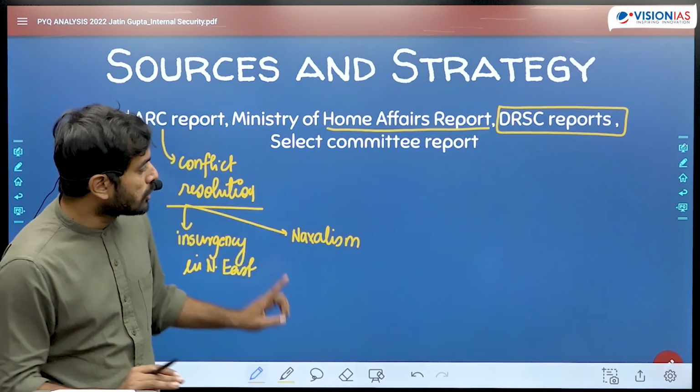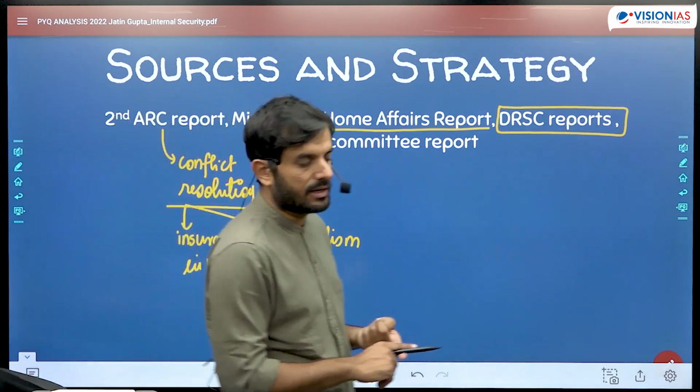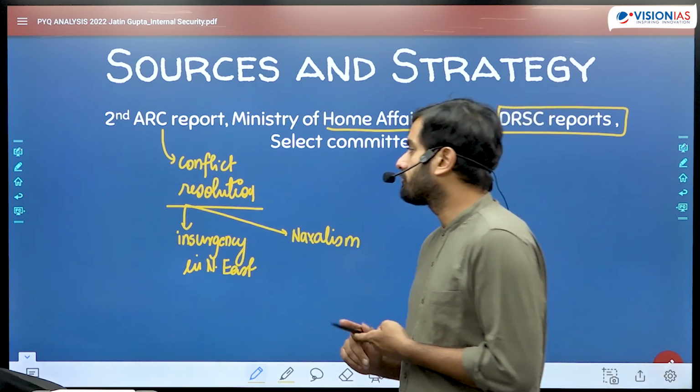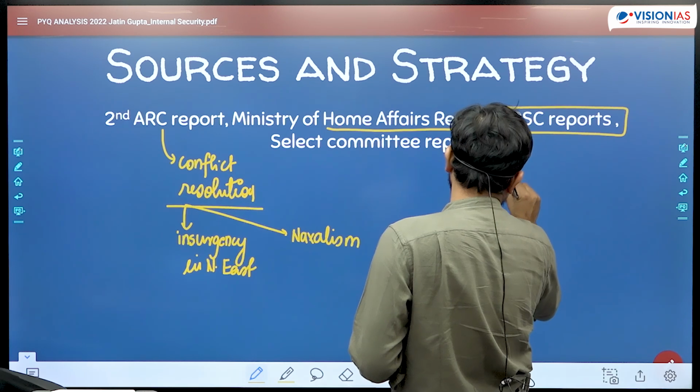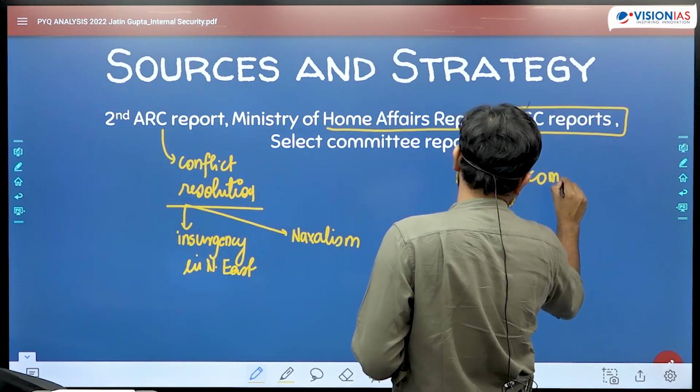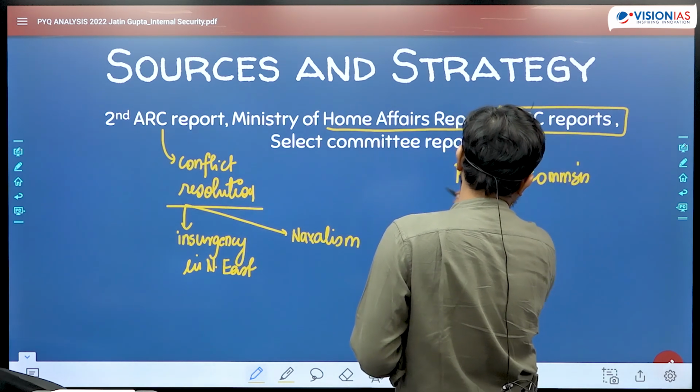Apart from that, if you want to read more about Naxalism specifically, there was a report of the Planning Commission called the D.K. Bandyopadhyay Committee report.